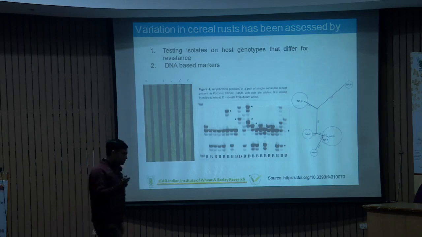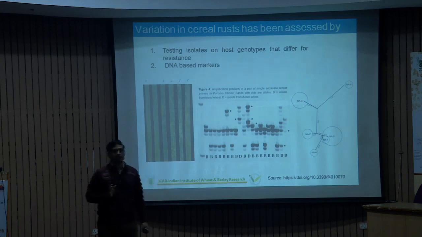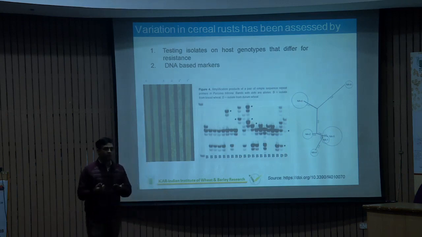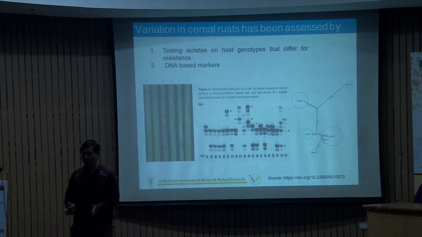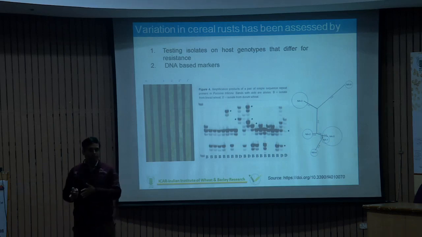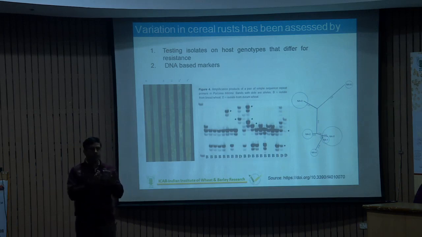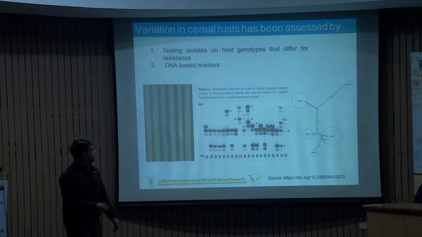Differential hosts are hosts which contain the NILs, near isogenic lines. They have only a single gene which is responsible for showing a distinct type of infection type. So we multiply that one and we have to match that criteria with the earlier pathotypes. Is it the same type of spectrum or not? If that particular system provides a similar pattern, then we prove that this is the same pathotype. If not, then it might be a different pathotype.